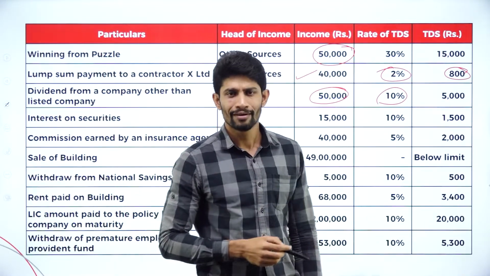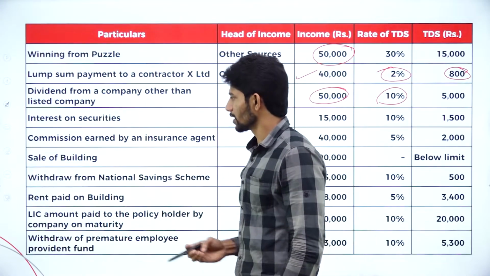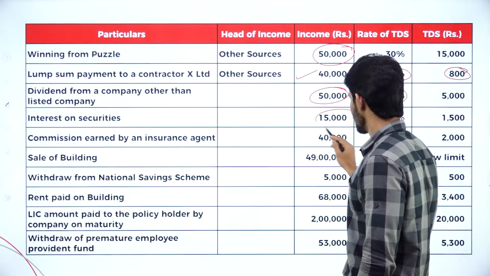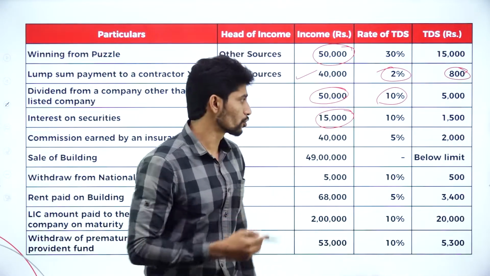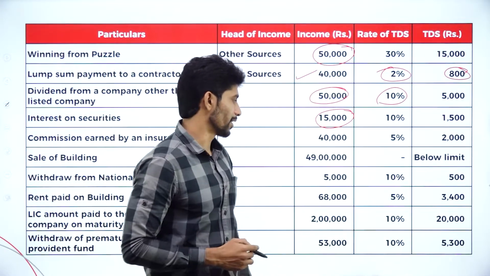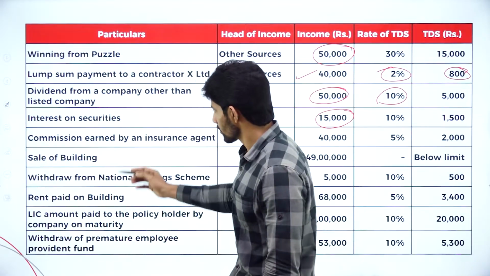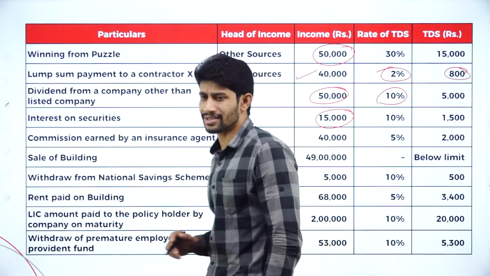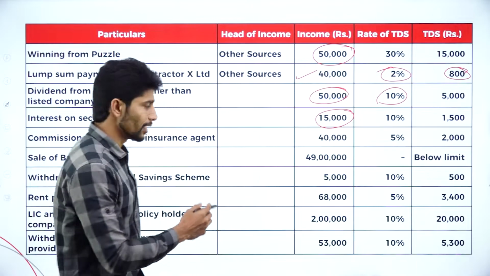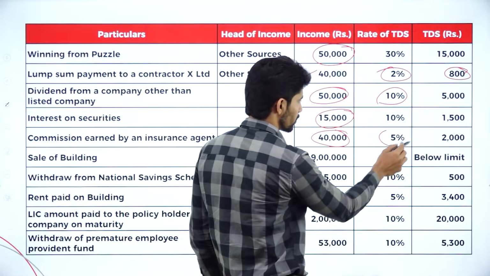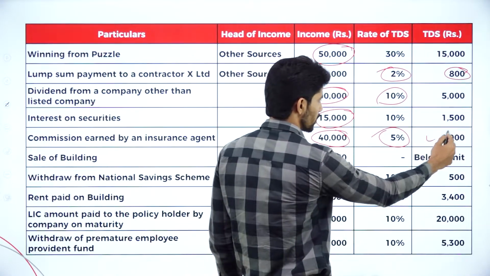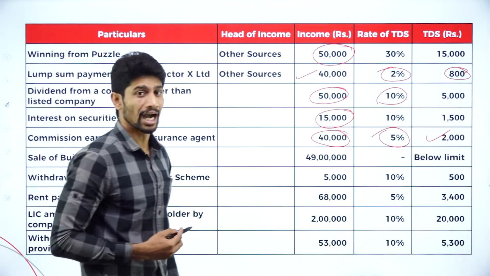Value comes to 5,000. Next one, interest on securities, 15,000 is being earned, 10% is supposed to be paid. Value comes to rupees 1,500. Next one, it is commission earned by an insurance agent. Commission earned by insurance agent, 40,000 rupees is earned and 5% TDS is applicable. 2,000 is the TDS amount.